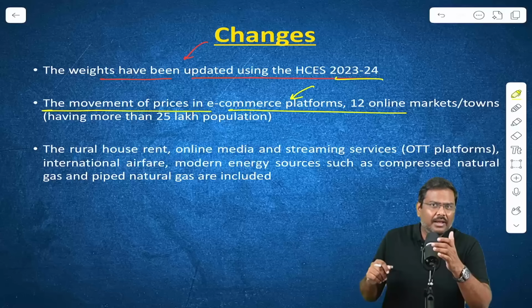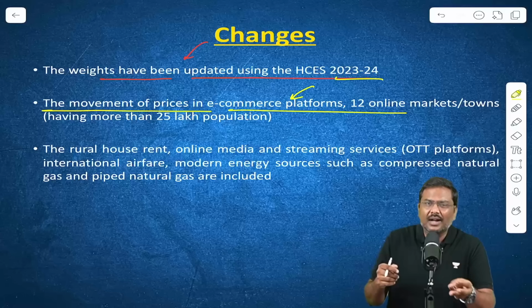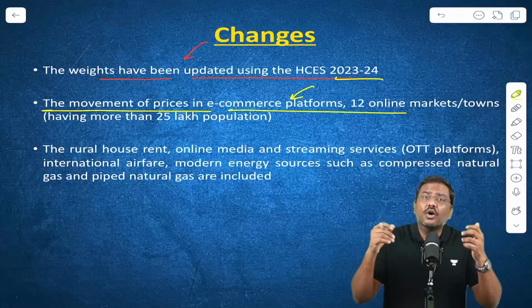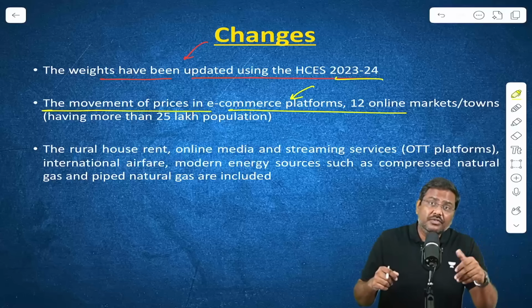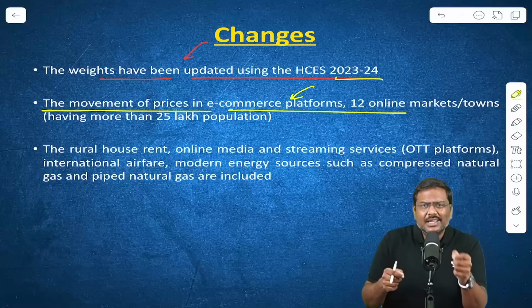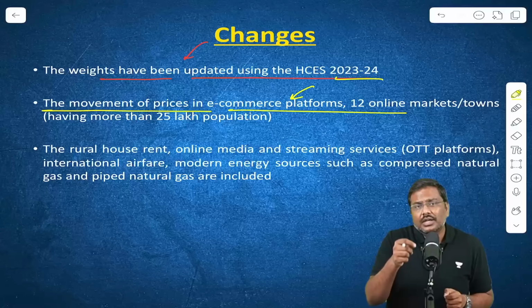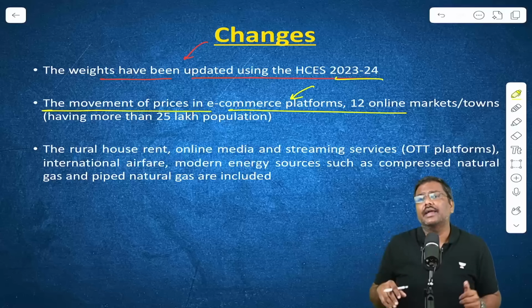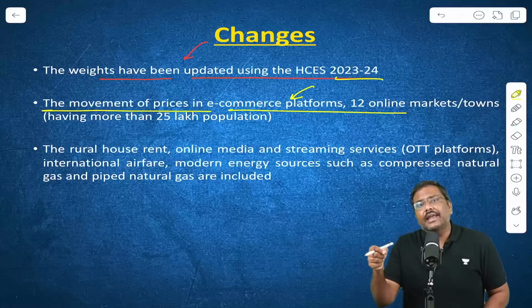But over a period of time, because of accessibility of data, cheaper data availability, the penetration of telecom connectivity, the penetration of the smartphone, etc., now more and more people are using these e-commerce websites to order goods online, to purchase a lot of these things online.